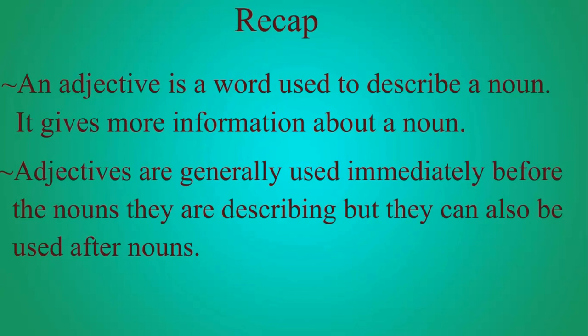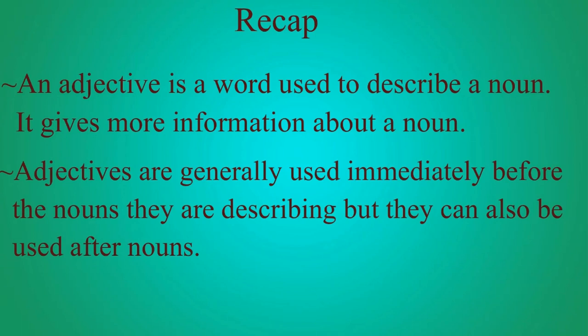So, the key points that we have learned in this module are: an adjective is a word used to describe a noun. It gives more information about a noun.